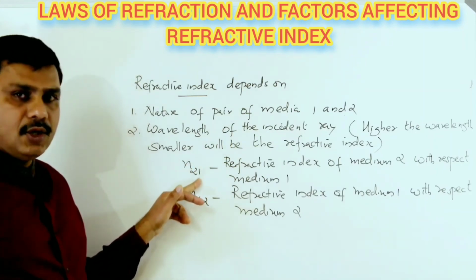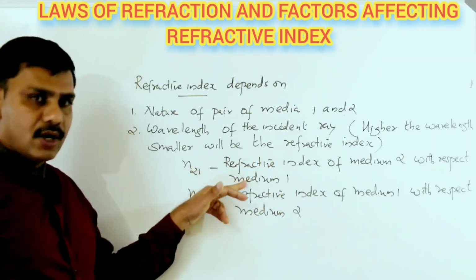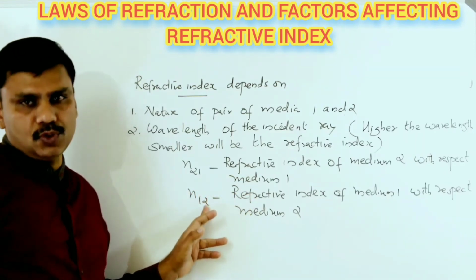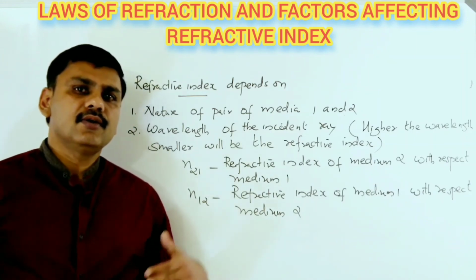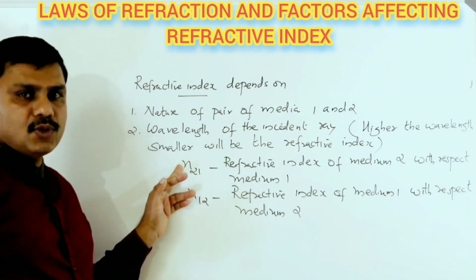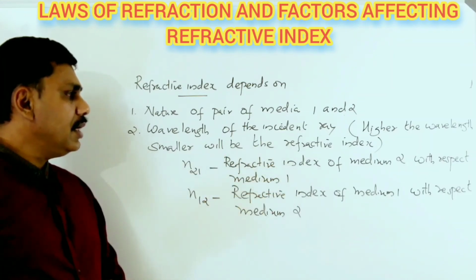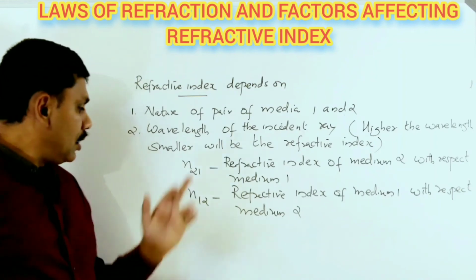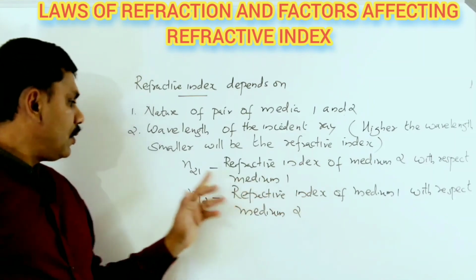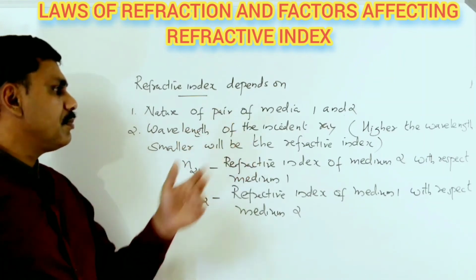N21 means the refractive index of medium 2 with respect to medium 1. N12 means the refractive index of medium 1 with respect to medium 2. So refractive index we are taking by considering two media, and their symbols are N21 and N12. So it will change.